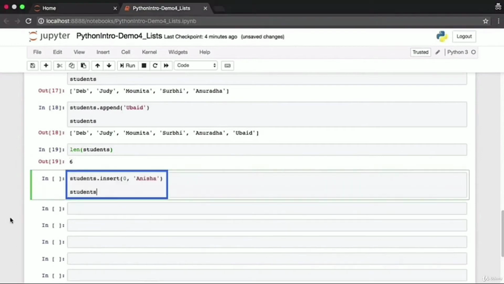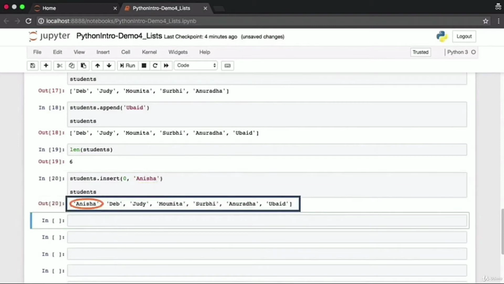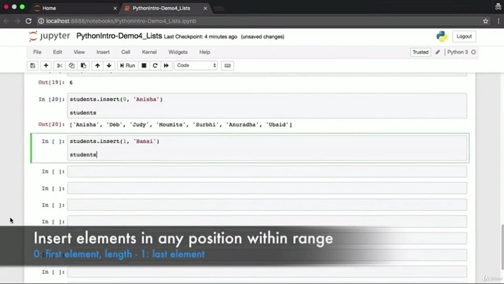You can also modify a list in other ways. You can insert an element within a list by specifying the index where you want that element to go. When you specify the index 0, as you can see here, the element will go to the very beginning of the list. The student Anisha is now the first element in this list. You can insert elements in any index position as long as that index is within range, that is 0 to length minus 1. If 0 is the first element of the list, length minus 1 is the last element in the list. So for a 4 element list, 3 is the last element.